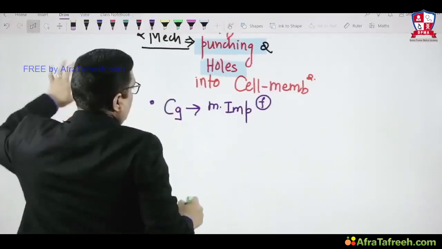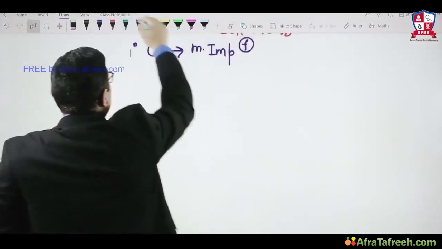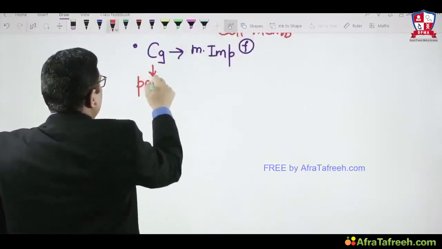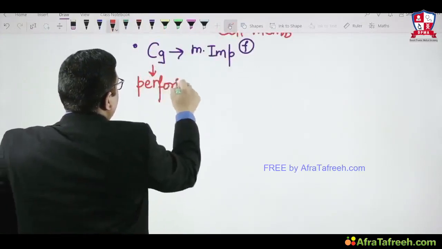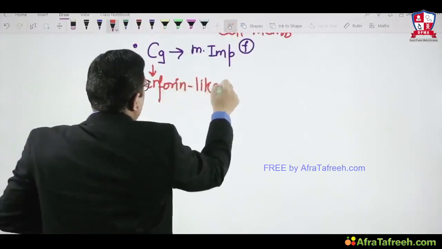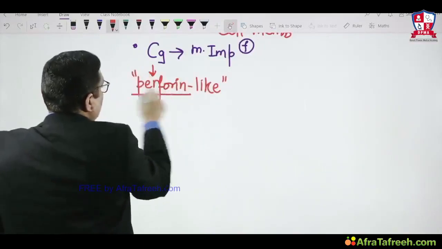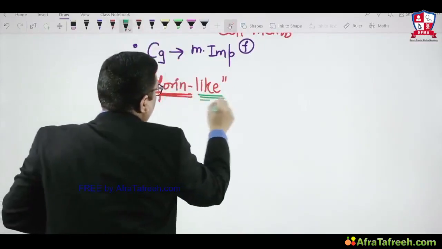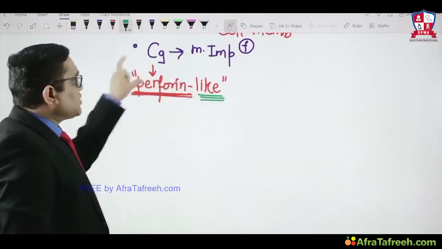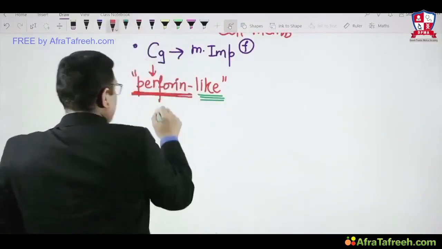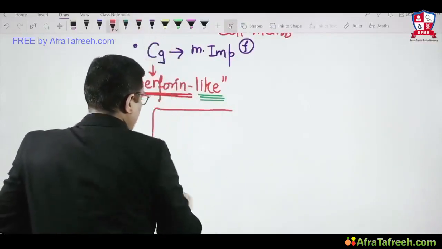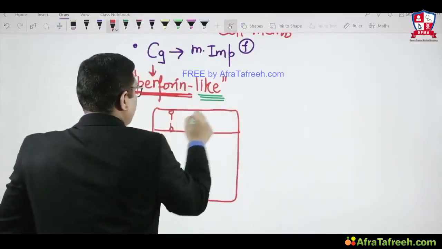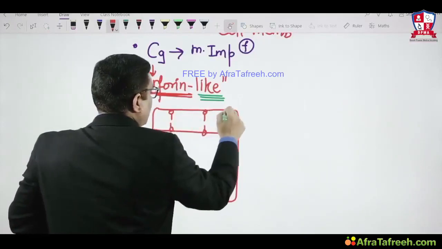Why is C9 most important? The logic is that C9 has perforin-like activity. So remember this point. I'm not saying perforin, I'm saying perforin-like activity, right? So the C9 complement has perforin-like activity. Suppose I am showing you, this is a cell, this is the plasma membrane, and this is the lipid bilayer which I am showing you.